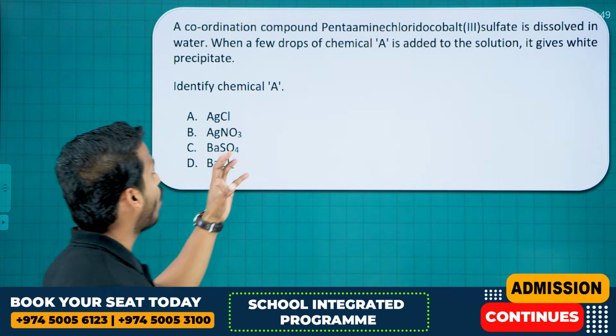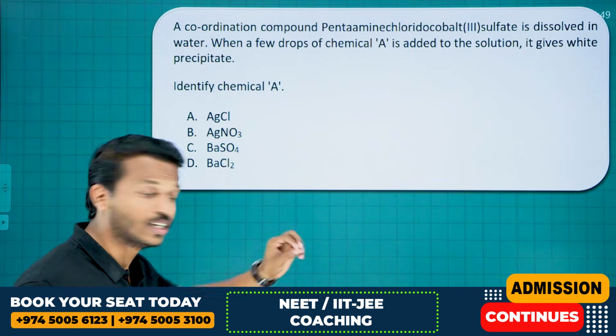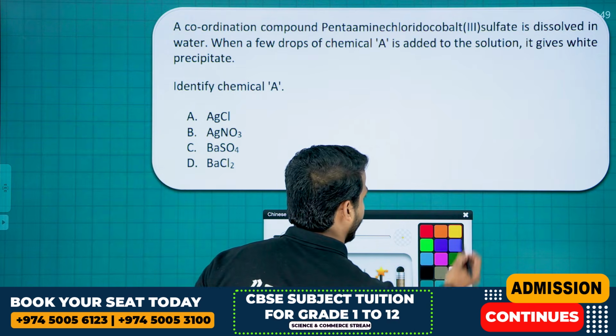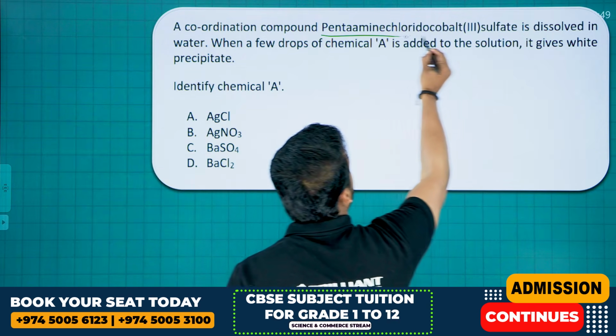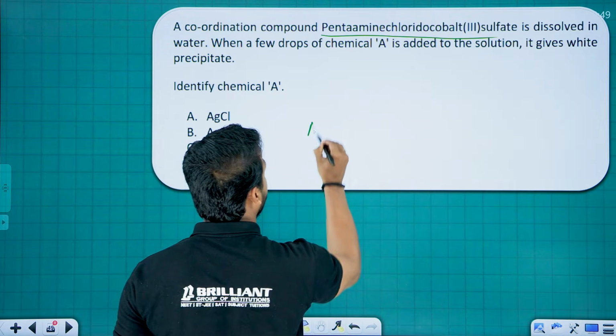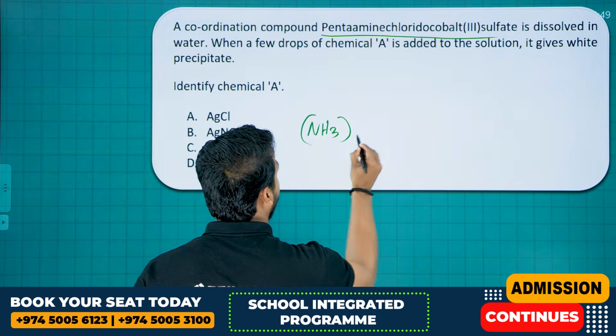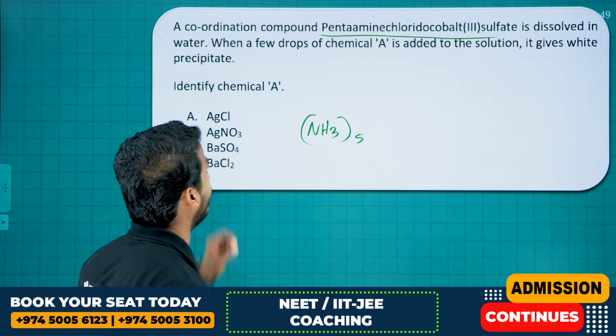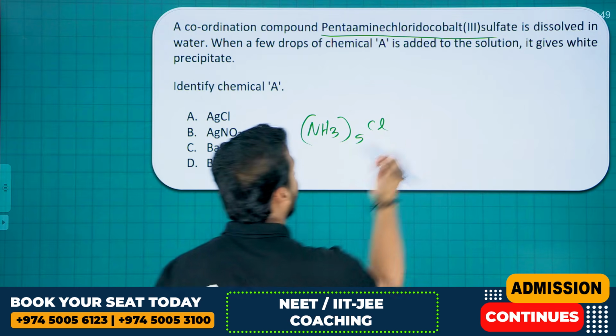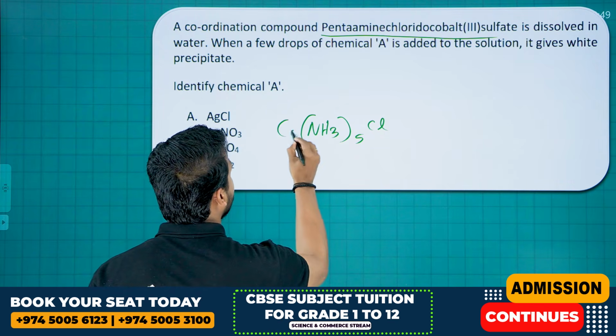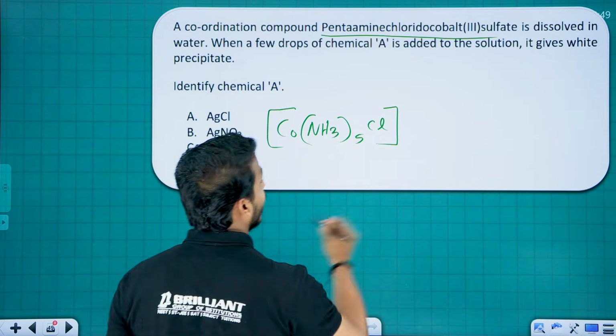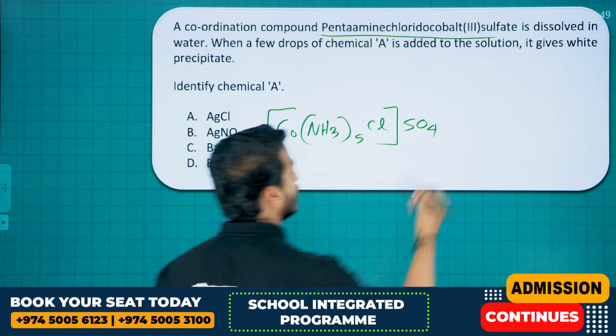A coordination compound, pentaammine, is given. What is meant by pentaammine? NH3 five times. Pentaamminechlorido means chlorine is there. Cobalt is the central atom and sulfate, SO4, is the counter ion.